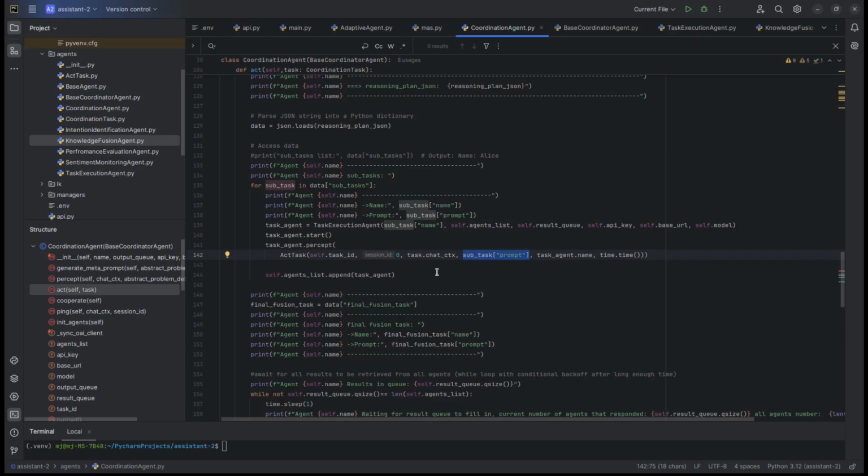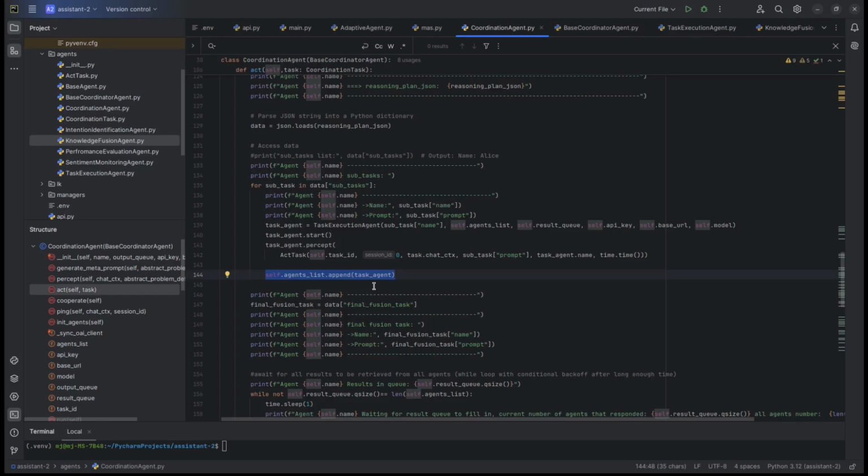Okay? So again, we've created the agent, we've initialized its thread, we've called the perset method, letting the agent see that there is a new task for it to resolve. And we've also added agents to the list because we need to know how many agents, or basically how many tasks we're expecting to be resolved.